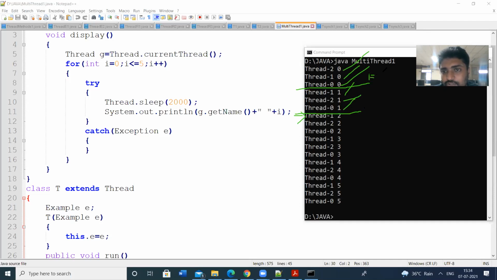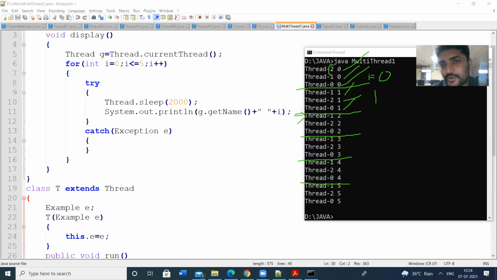This is for I value 0. Here I value 1. Next this is for I value 2. This is for I value 3. I value 4. I value 5. So see here, there is no synchronization between the threads.